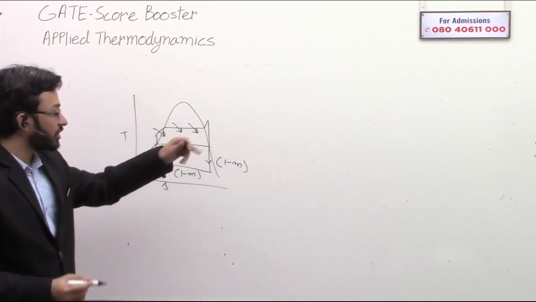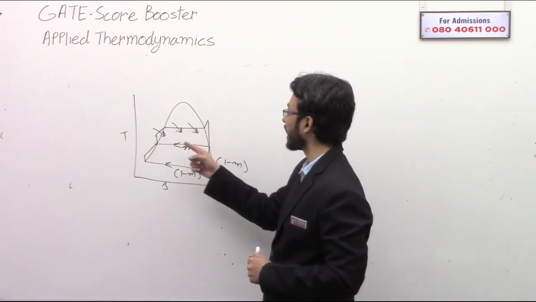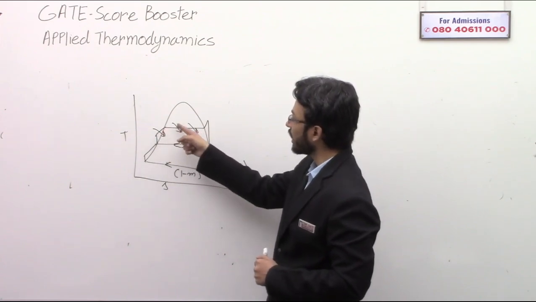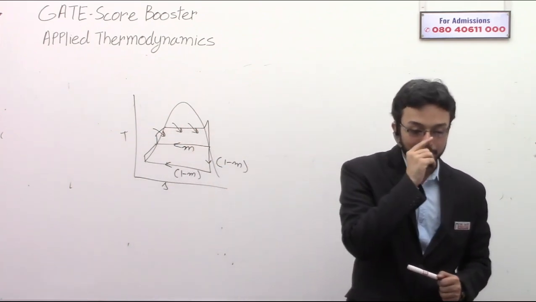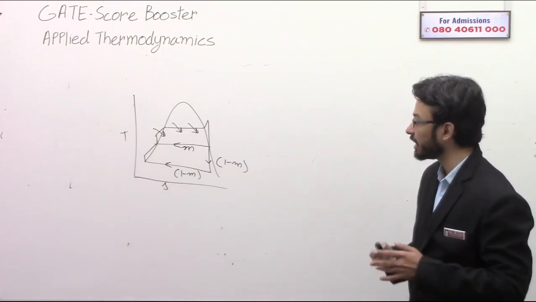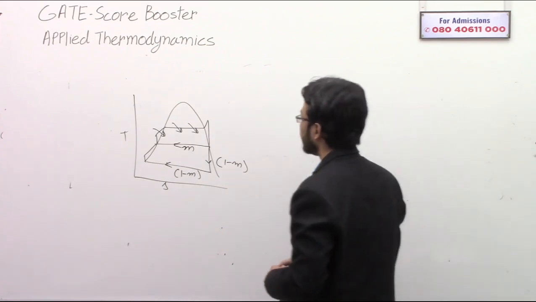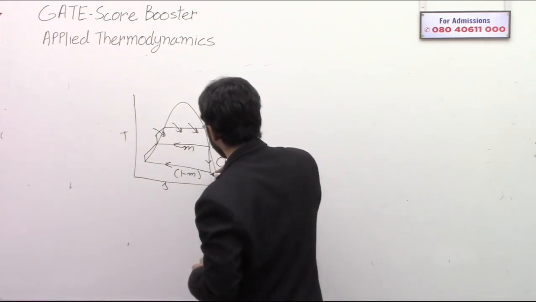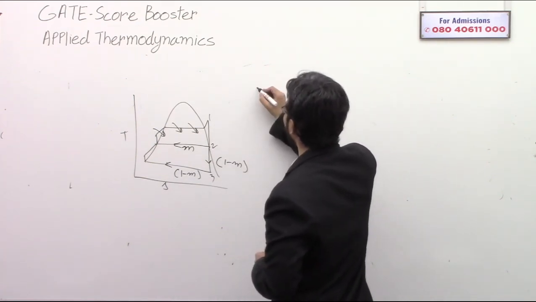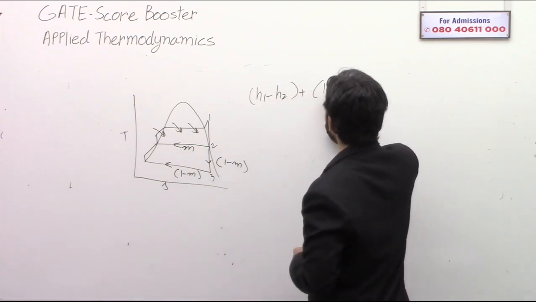And the heat addition occurs at a higher temperature. In Rankine cycle, because of regeneration, the heat addition is less and occurring at a higher temperature. So when the mean temperature of heat addition increases in Rankine cycle, efficiency definitely increases. But what happens is the total work output, let's say this is 2 and this is 3, the total work output will be H1 minus H2 plus (1 minus m)